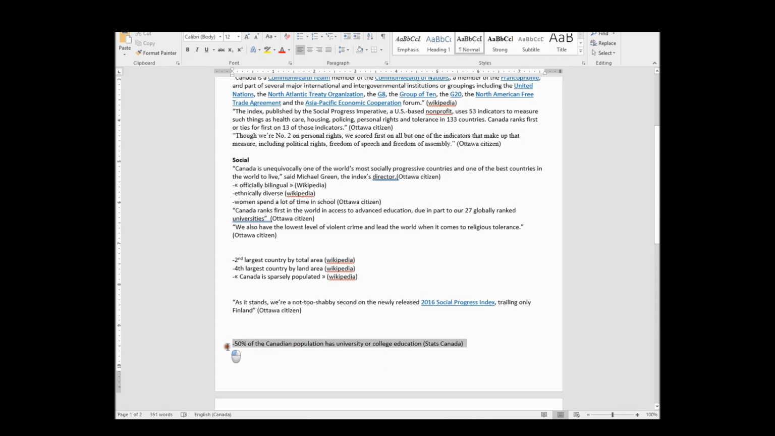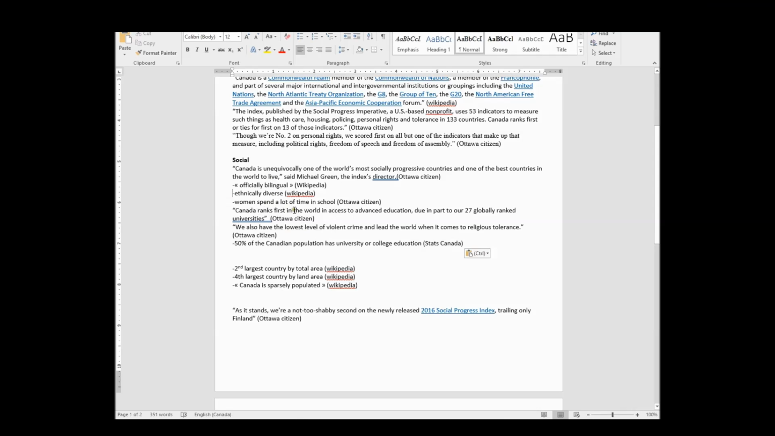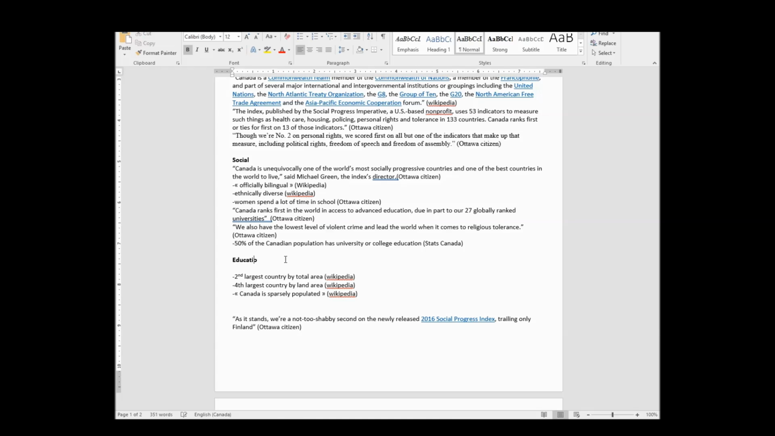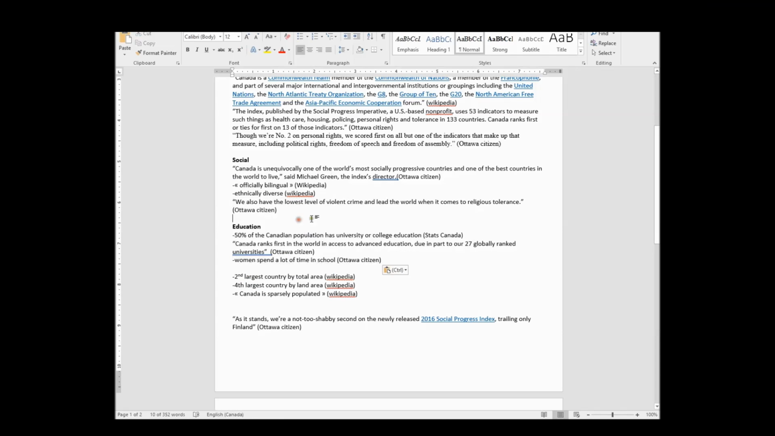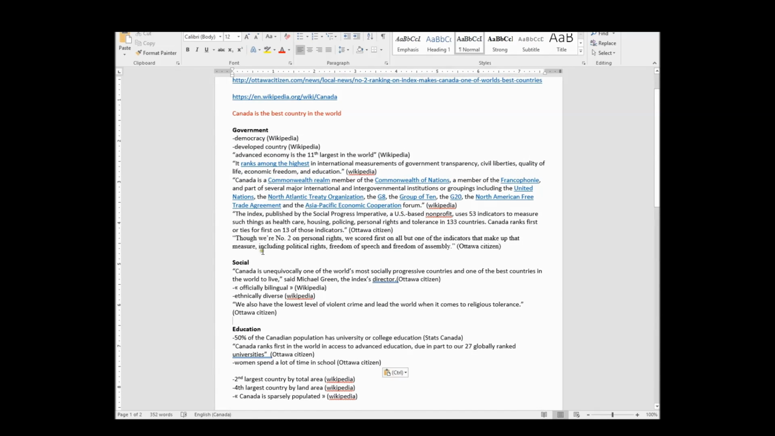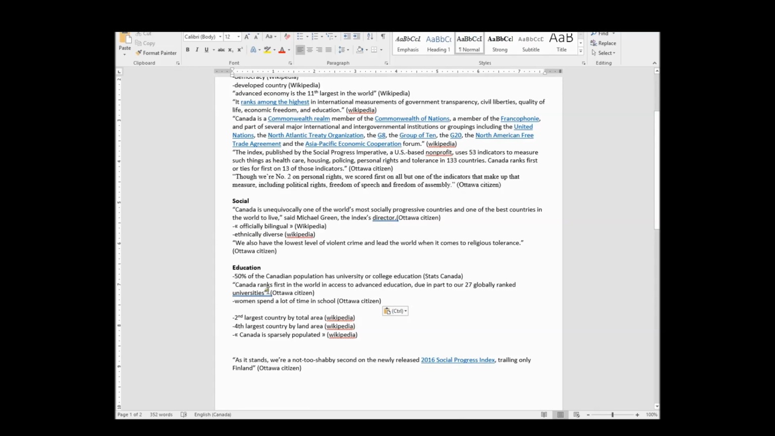50% has university or college. So I'm actually starting to find a really interesting trend. I've got a lot to do with education, and I don't necessarily have to put that in social. So I might, just for now, create a different category for education. So let's move this and see what this looks like. So I've got education, this, and women spend a lot of time in schools. So this is actually turning out to be not so shabby. I got a bunch on government, a bunch on social, a bunch on education.